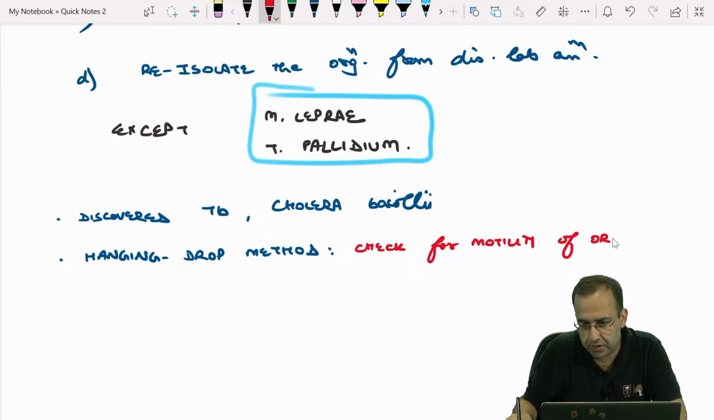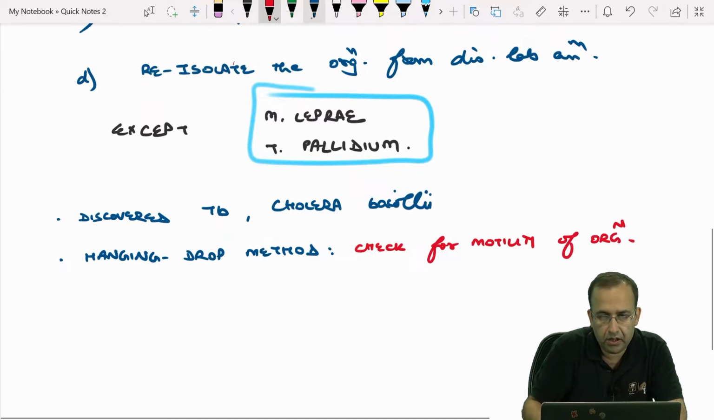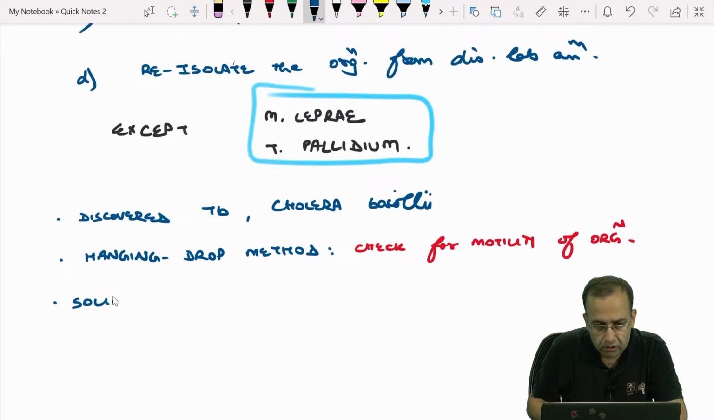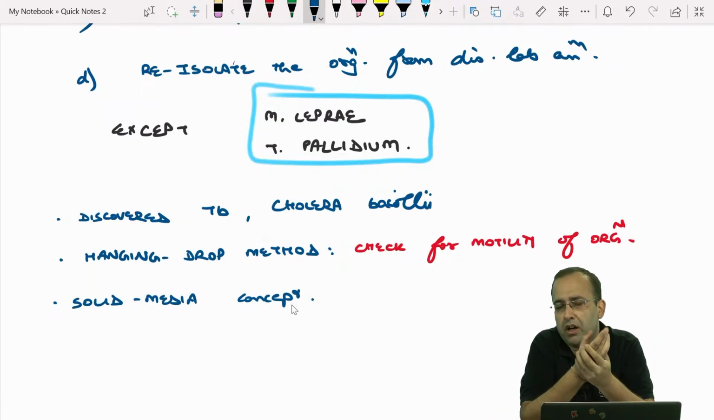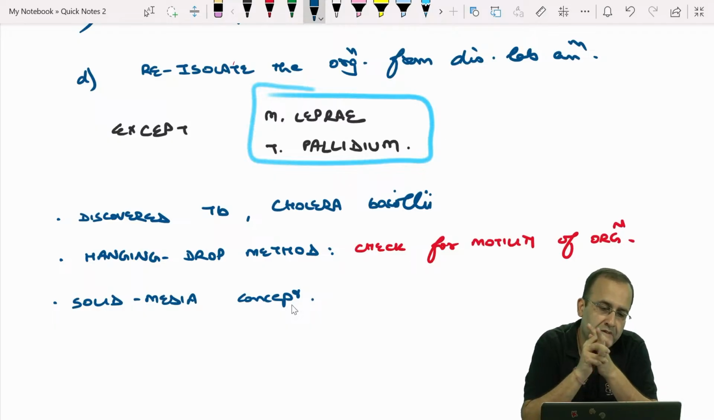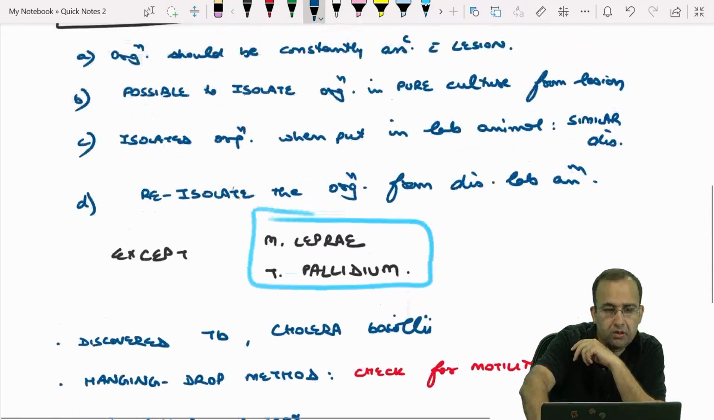And lastly, he also gave the solid media concept. What do we mean by solid media? All this agar gel, blood agar, chocolate agar, all these are solid media. So he gave the solid media concept. So father of modern microbiology, that is Robert Koch.